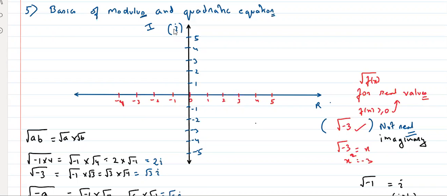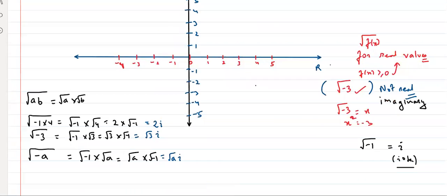Did everything make sense here? Yes or no? Nothing new. The only new thing that we have studied is that root -1 is called I. That is the only new thing. Apart from that, everything was something we have already studied. Anyone have any doubt in this? Raise your hand.